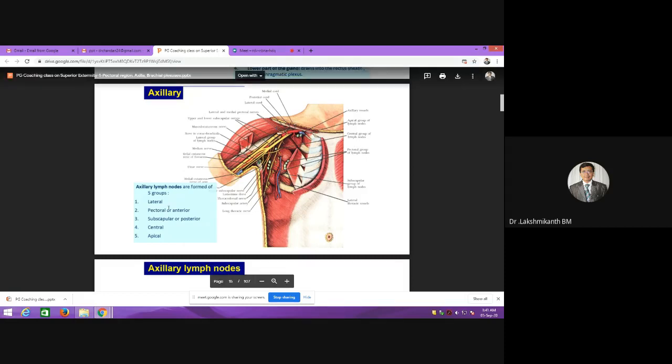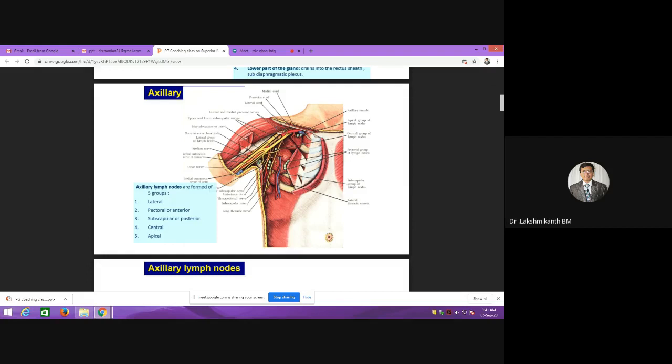But if you take these groups of lymph nodes individually, the anterior group, that is the pectoral group, will drain the pectoral region and the breast. The majority of the lymphatics will drain into the anterior group. The posterior group will drain the area from the posterior part of the trunk up to the iliac crest. Whereas the lateral group of lymph nodes will drain the entire upper limb.